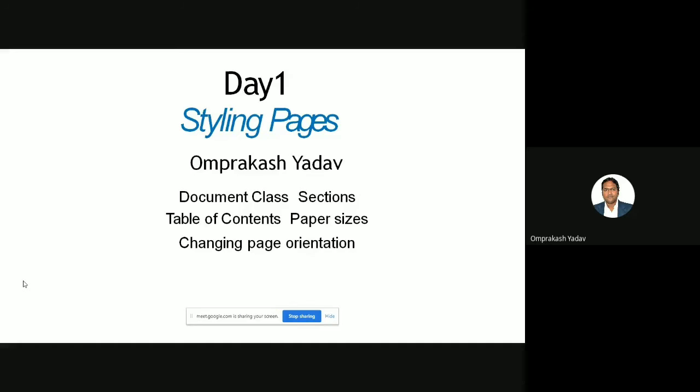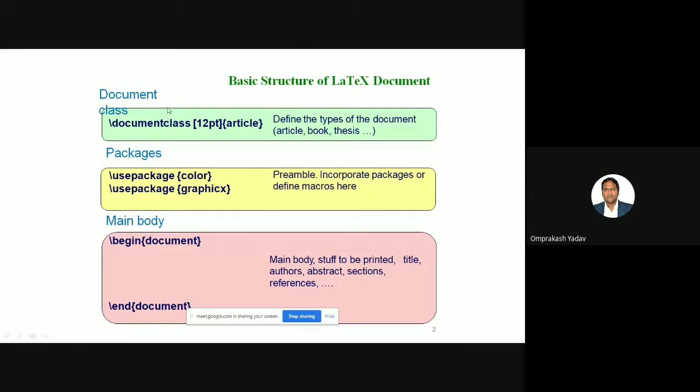So the basic structure of the LaTeX document I described already. It will always start with document class. See here in the square bracket, I have mentioned 12 point. In the curly braces, we can mention article, whether it's a book, whether it's a thesis, whether it's a report. So all these various options are available depending on this curly brace parameter.